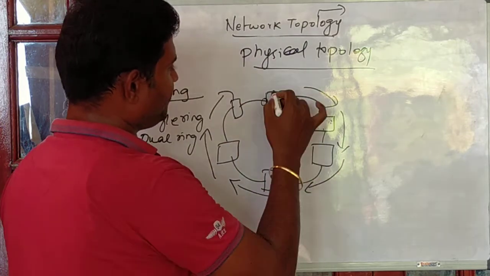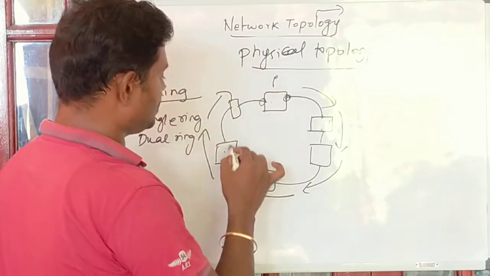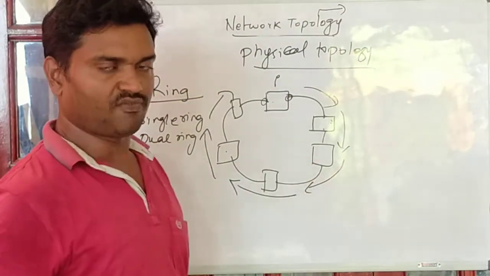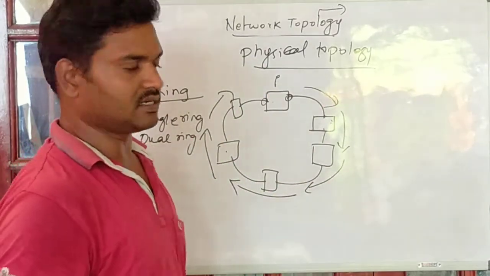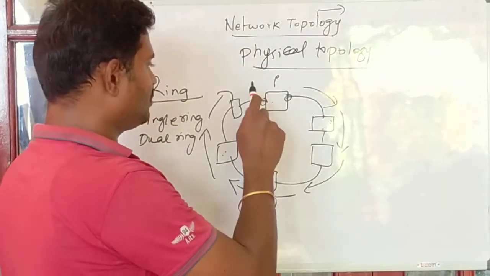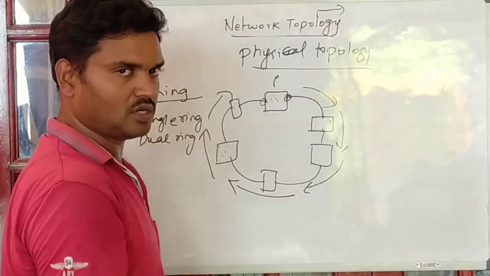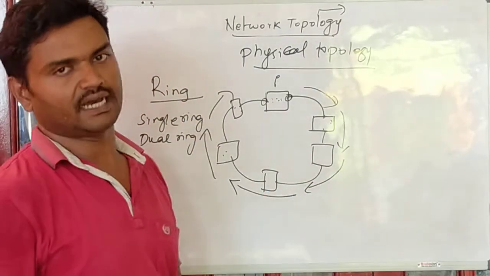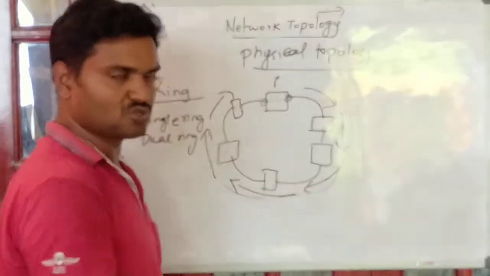For example, if this node wants to communicate with this node, the data has to cross all these nodes to reach the destination. Data travels from this device to this device. Even though a node is closer, it has to follow the direction, and data needs to travel through this direction to reach the node.